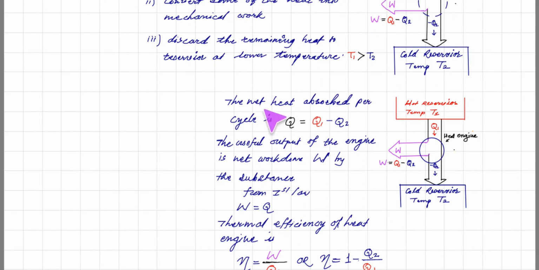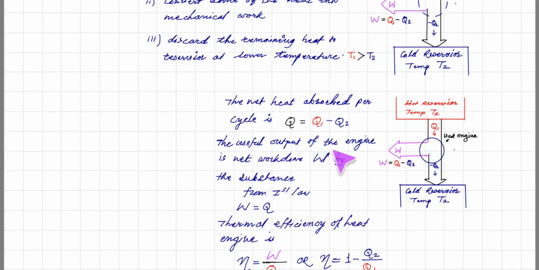Now the net heat absorbed. The heat absorbed by the engine is Q1, the heat given to the cold reservoir is Q2, and the work done is equal to Q1 minus Q2. So the net heat absorbed per cycle is Q is equal to Q1 minus Q2.